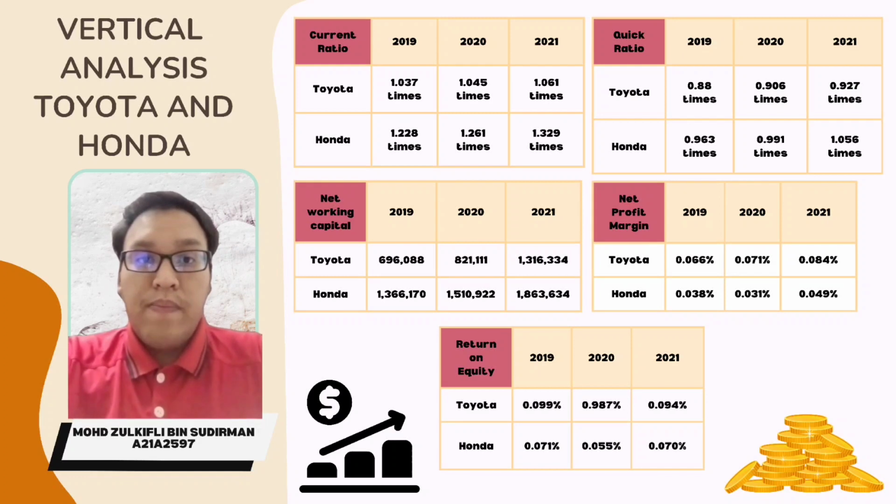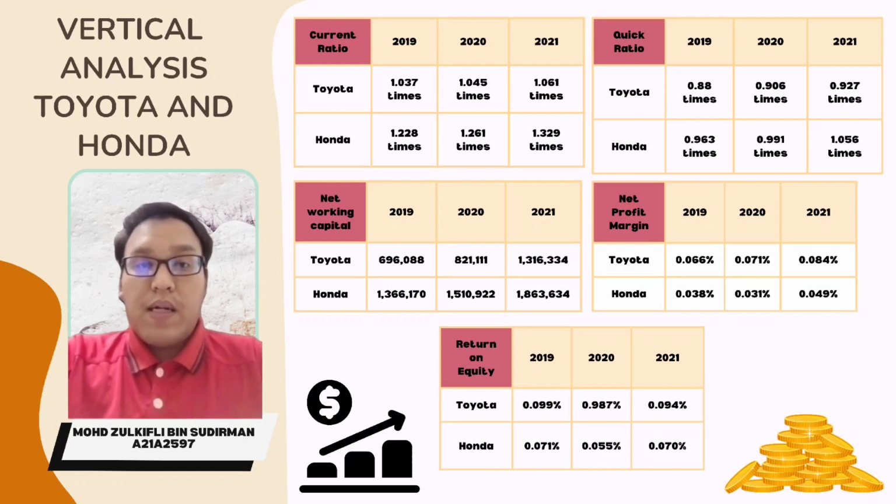Next, the quick ratio. Both companies were increasing from 2019 until 2021. The table showed that Honda has the highest ability to pay short-term obligations rather than Toyota. Moreover, the working capital. Both companies were increasing from 2019 until 2021. The table showed that Honda was the highest and an absolute measure of liquidity better than Toyota.